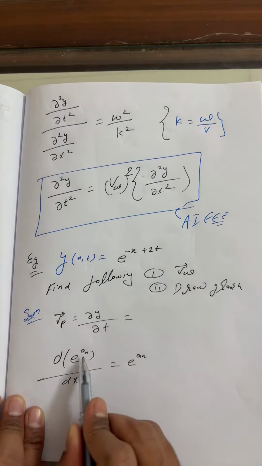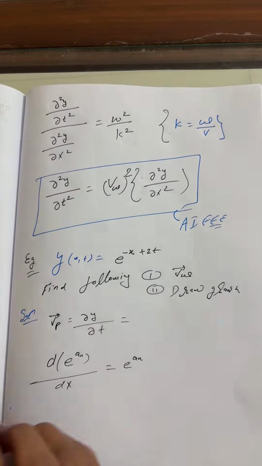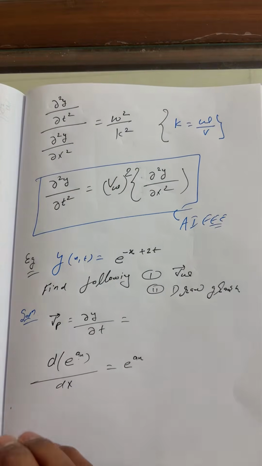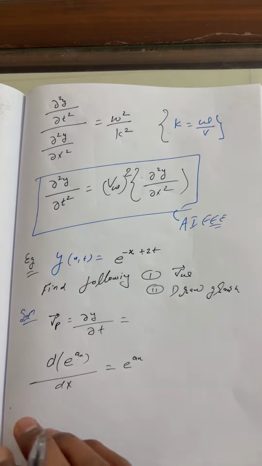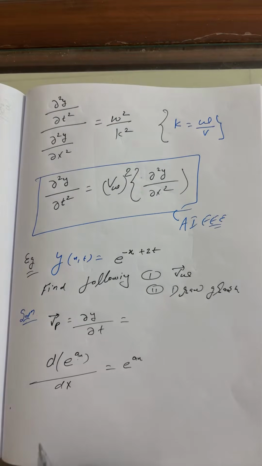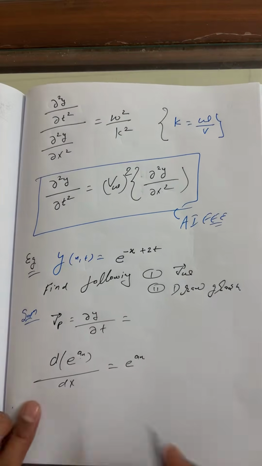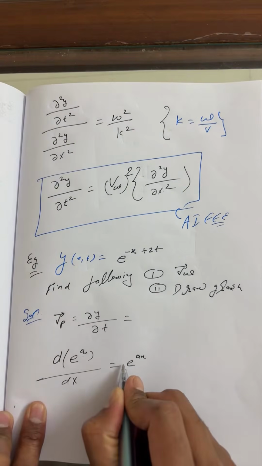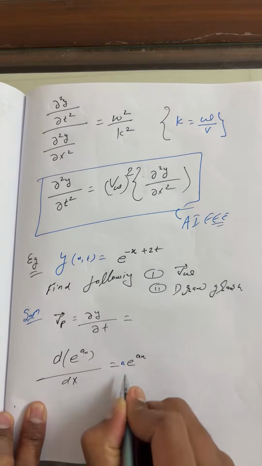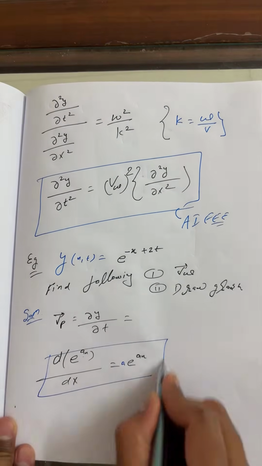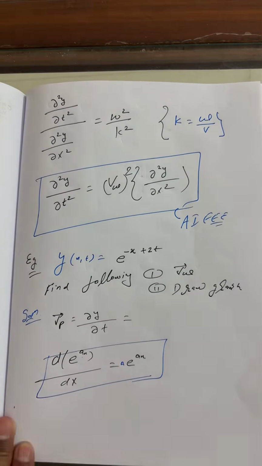Now, what is the coefficient of t here? Yes, it is 2. You are responding very good today. So this is a way to differentiate an exponential function.